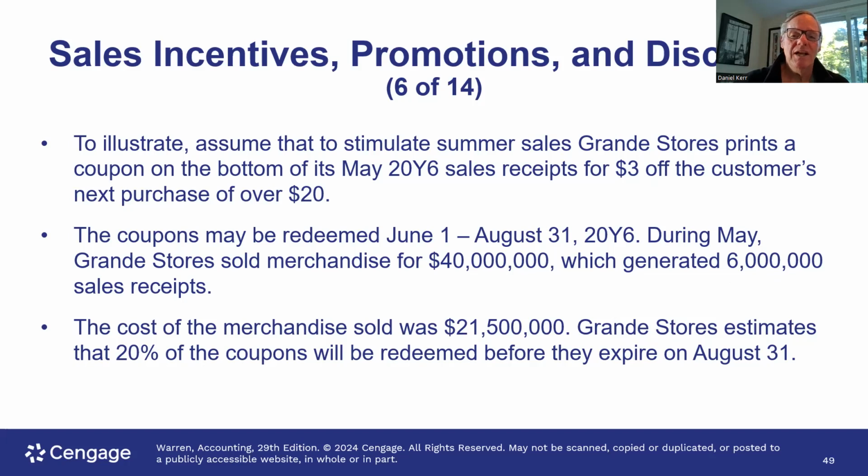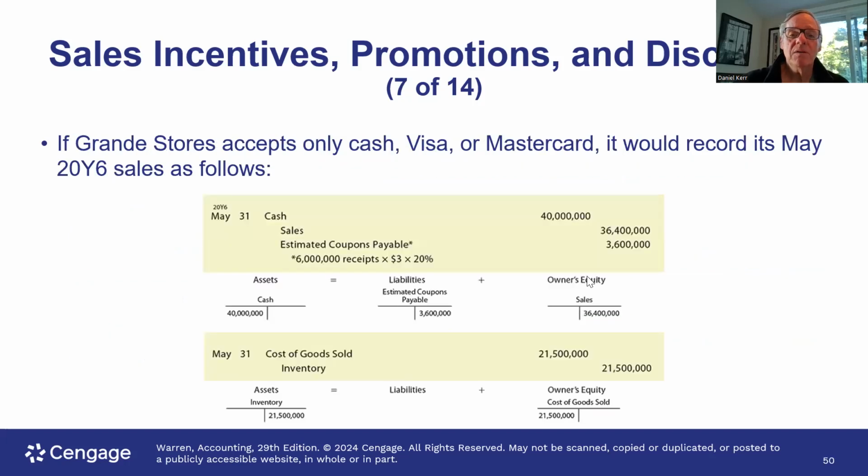We've got to record the sale, recognizing our best estimate of the amount of these coupons that are going to be redeemed. And of course, this being a retail company, we also have to recognize the cost of goods sold. So when we record the sale, we don't actually record $40 million worth of sales. Let's assume all the sales were for cash or MasterCard or Visa or whatever. So we've got a debit to cash of $40 million.